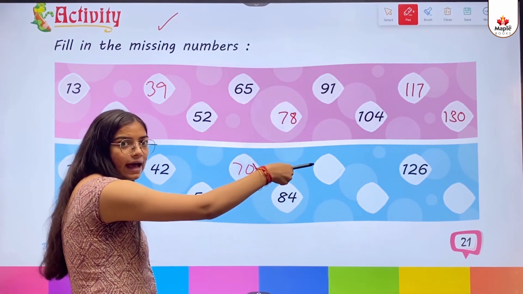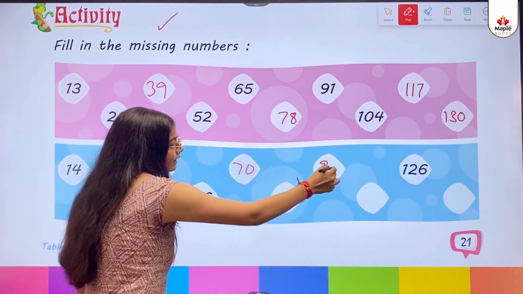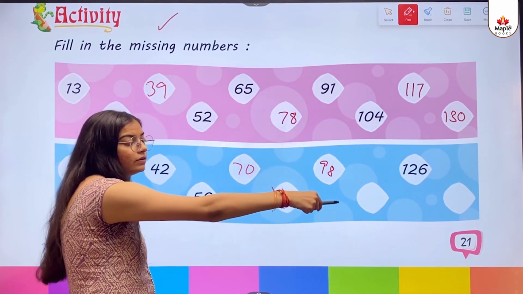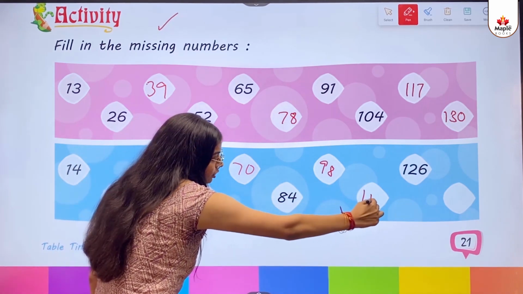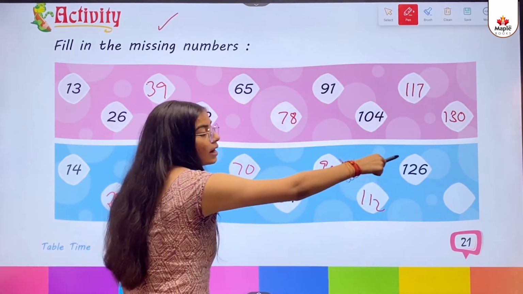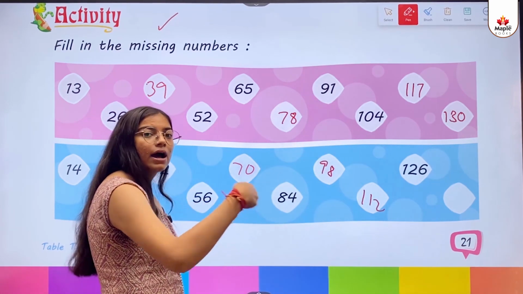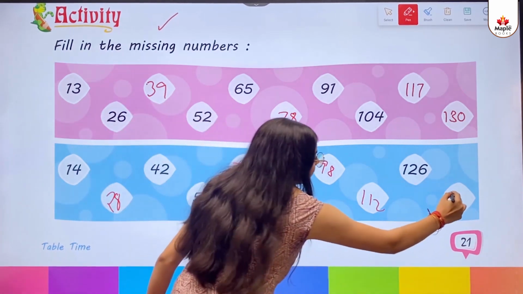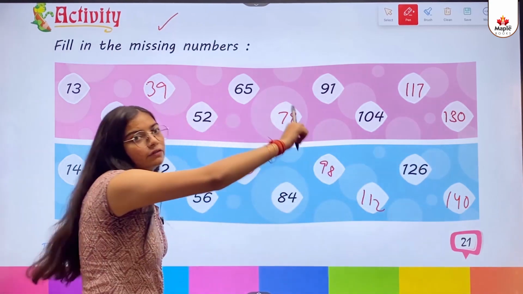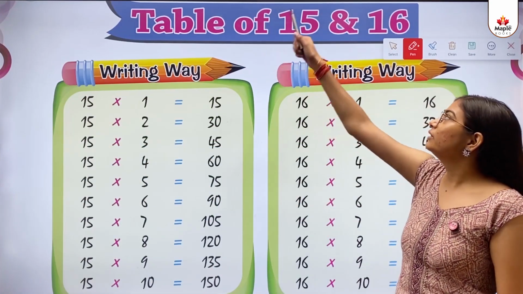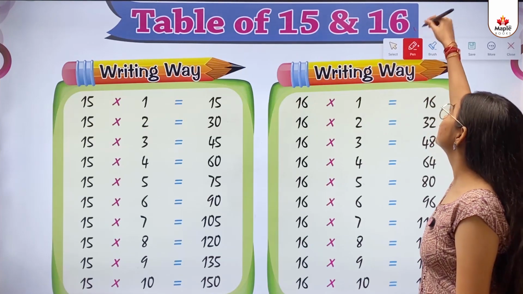14 sevens are 98. So what we will write here? 98. 14 eights are 112. So we'll write here 112. Then 14 nines are 126. Already written here. And 14 tens are 140. So we'll write here 140. So kids, the next concept is table of 15 and 16.